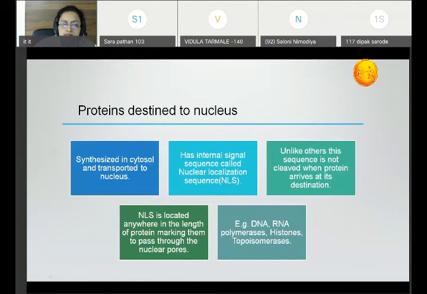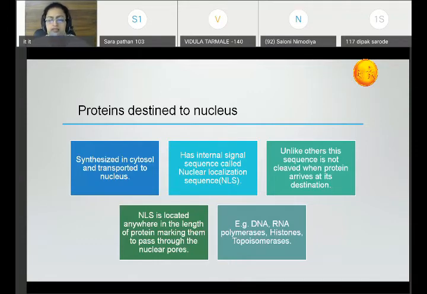These proteins are synthesized in the cytoplasm and transported to the nucleus. They have an internal signal sequence called the nuclear localization sequence. You just have to remember the name of this particular sequence. Details are not expected from you. Here the proteins destined to the nucleus have a signal sequence called the nuclear localization sequence, or NLS. Unlike others, this sequence is not cleaved when the protein arrives at its destination.